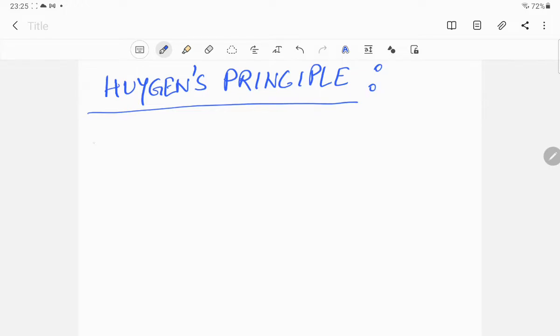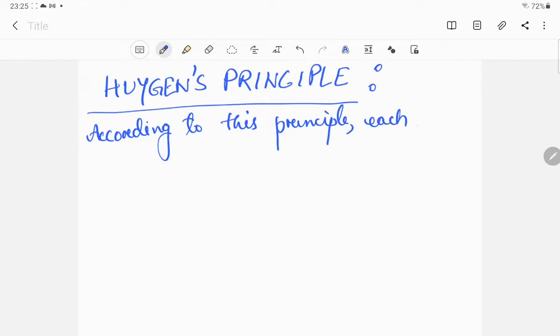So according to this principle, I will demonstrate, means show you with the help of a diagram, what is basically stated by this principle.